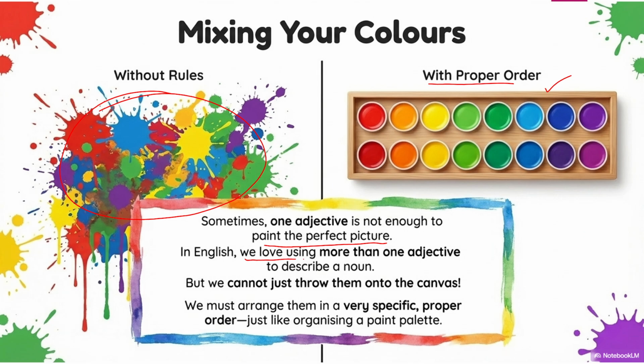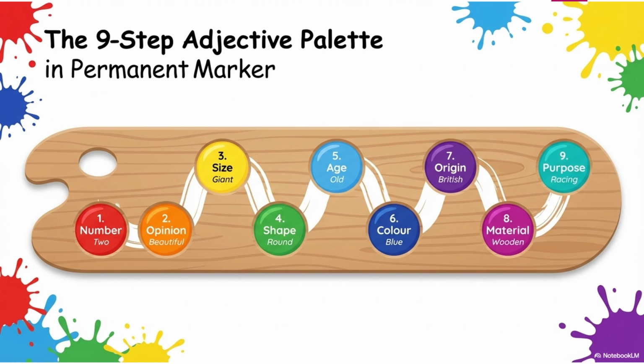In English, we love using more than one adjective to describe a noun, and more than one adjective is sometimes used in your writing, but we cannot just throw them onto the canvas or onto your pages. You cannot just write them down. We must arrange them in a very specific, proper order, just like organizing a paint palette. Let's see the sequence: the adjective palette.